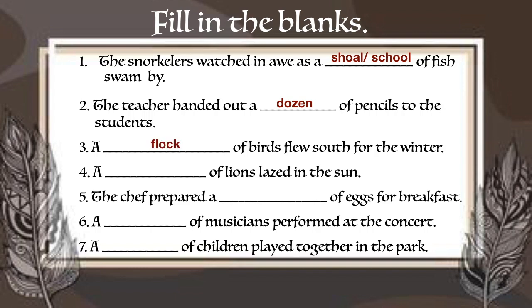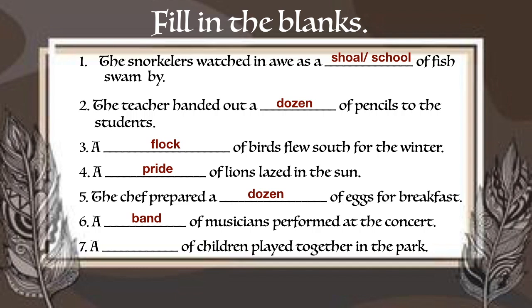Fourth one, a dash of lions lazed in the sun. The answer is a pride of lions. Fifth one, the chef prepared a dash of eggs for breakfast. The answer is a dozen of eggs. Sixth one, a dash of musicians performed at the concert. The answer is a band of musicians.